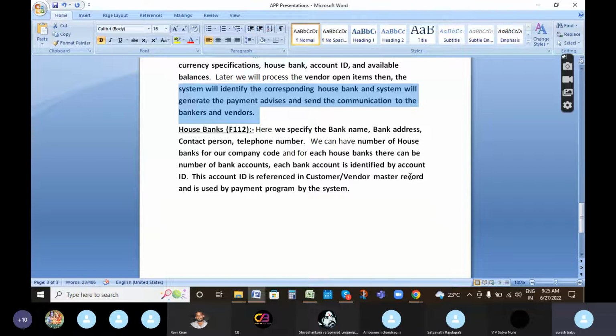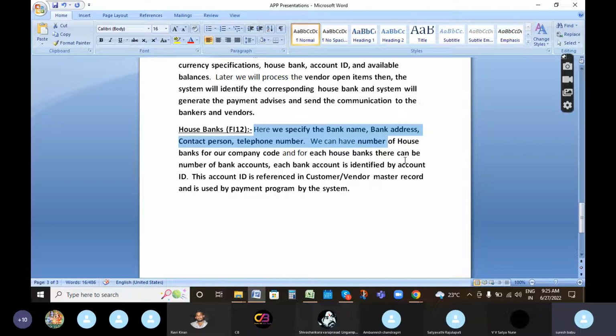So coming to house bank. So house bank T code is, sorry, I have written FI12. FI12, the T code is FI12. Here we specify the bank name, bank address, contact person and telephone number, that is details of the bank we are going to mention, and house bank for company code. Those details we mention.